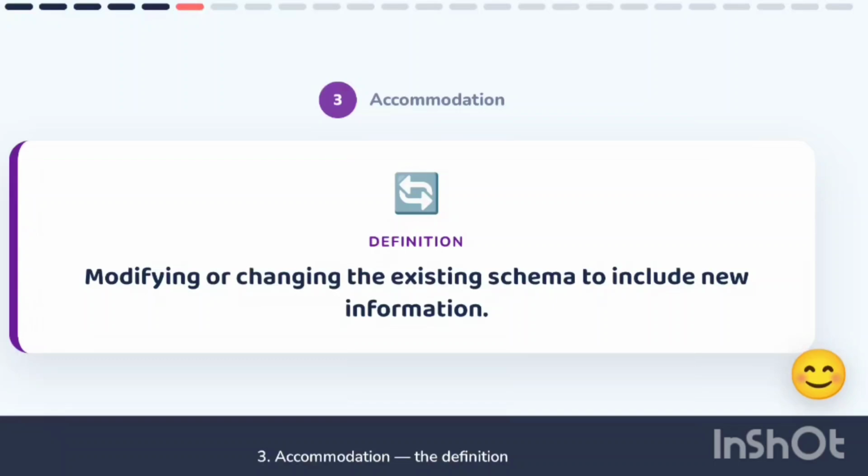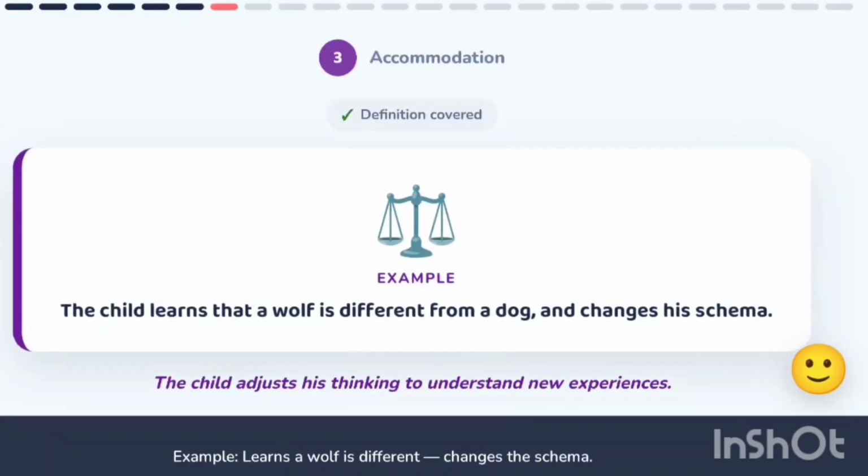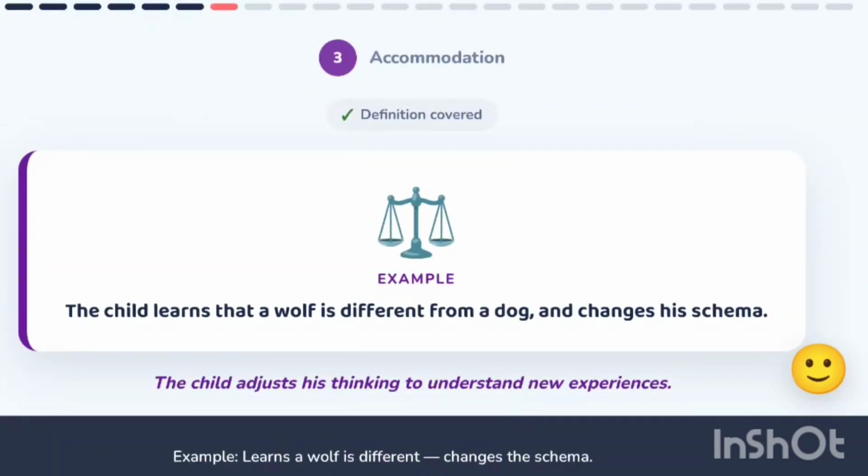Concept 3: Accommodation. Accommodation means modifying or changing the existing schema to include new information that does not quite fit. Here's an example. The child learns that a wolf is actually different from a dog, and changes his schema. He adjusts his thinking to understand this new experience.